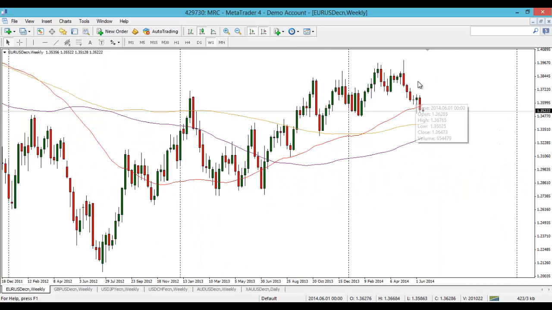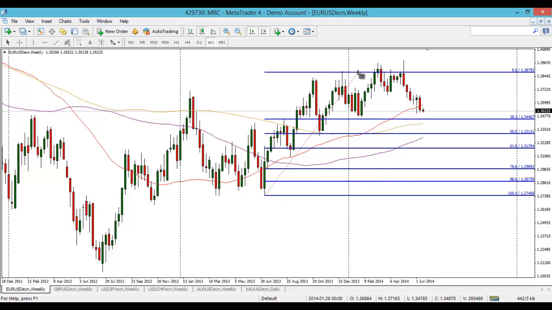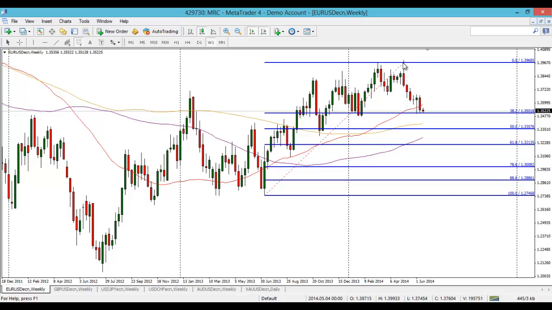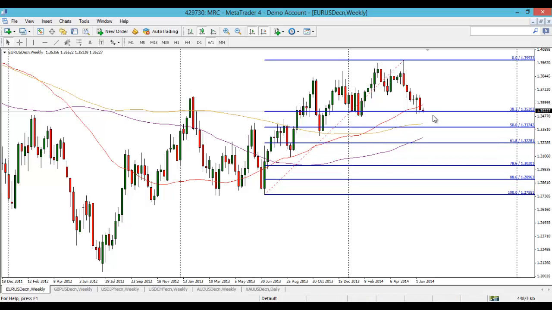I remember saying last week's weekly candle was quite interesting. A lot of people say it was a reversal because there's a lot of lower wick on that. But remember, we did have that upper wick on that candle, and interestingly, we had a weekly close below this 50 week moving average here. So in terms of fibs, I don't normally look at the 38.2, but I think I tweeted this on Twitter. We're currently sitting just above the 38.2% retracement.